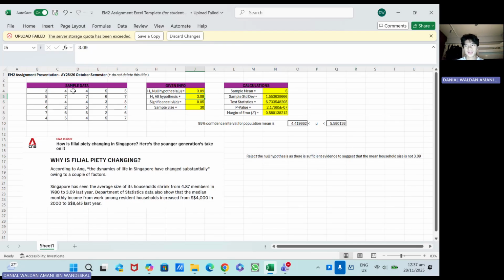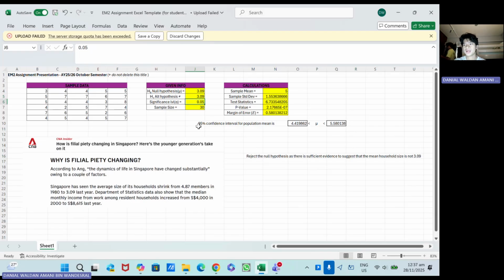It is suitable to test the claim because my target audience are of course residents. A sample size of 30 allows the sampling distribution of the sample mean to be approximately normal, even when the population standard deviation is unknown, according to the central limit theorem. Also part of the given info, my significance level is 5%.